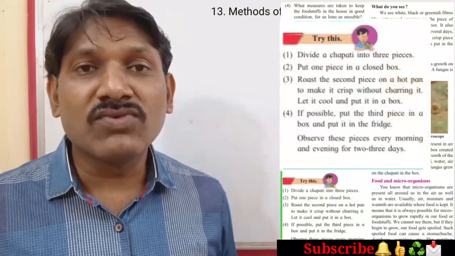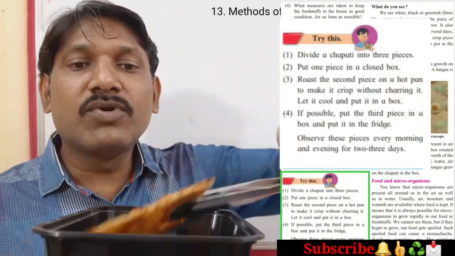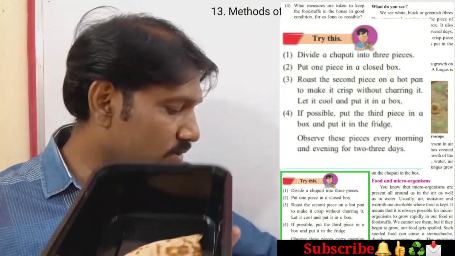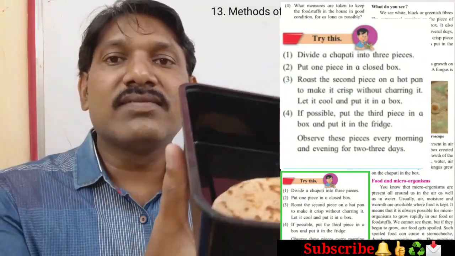Here in this chapati we do not see any water content now. It is completely dried now, as well as fried. Now this piece of chapati we will put in a container or a box. Here I have a box. I will put it inside. You can see here.